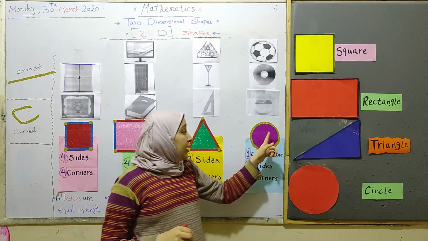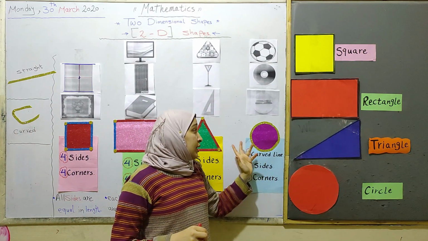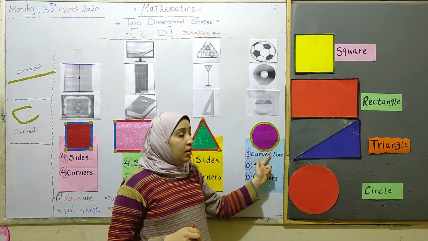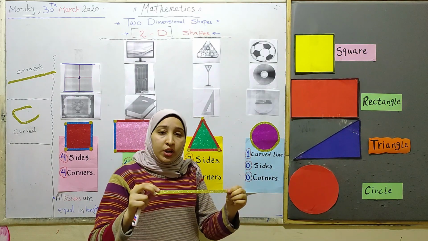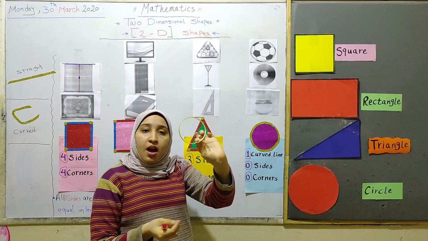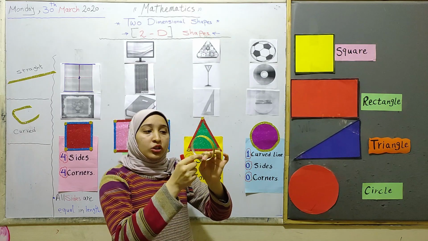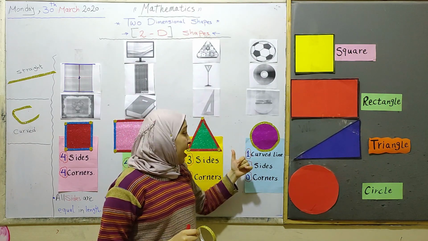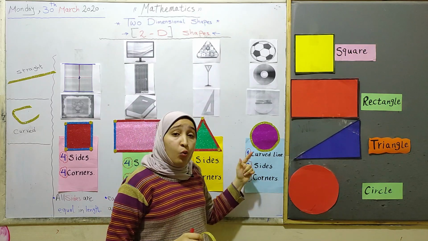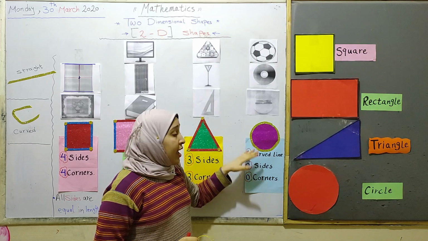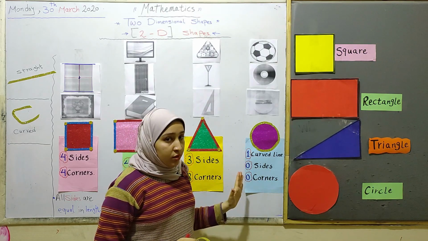But in a circle we can see that it has a curved line like this. When we round this line this way, we get a curved line, not a straight line like this. So a circle has one curved line and there are no sides and no corners.